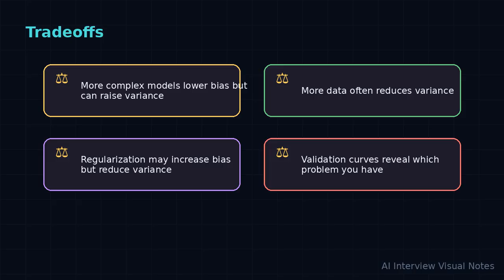The practical trade-offs are: more complex models lower bias but can raise variance; more data often reduces variance; regularization may increase bias but reduce variance; validation curves reveal which problem you have. This is the part that makes the answer sound senior. In machine learning, almost every technique buys one thing by spending another thing: speed versus accuracy, flexibility versus complexity, training performance versus generalization, or simplicity versus capacity.